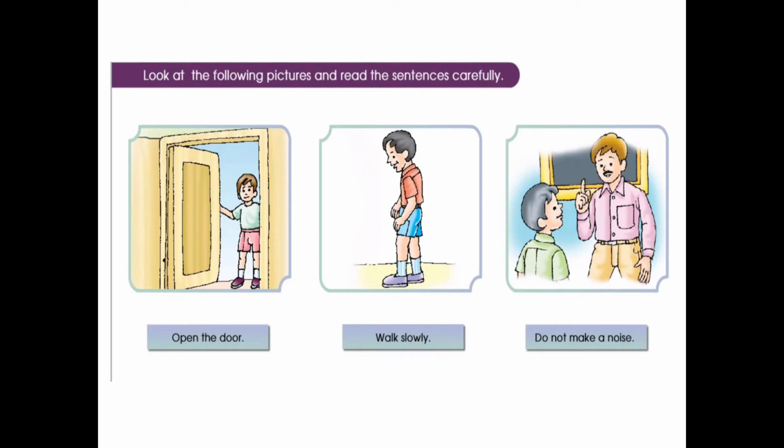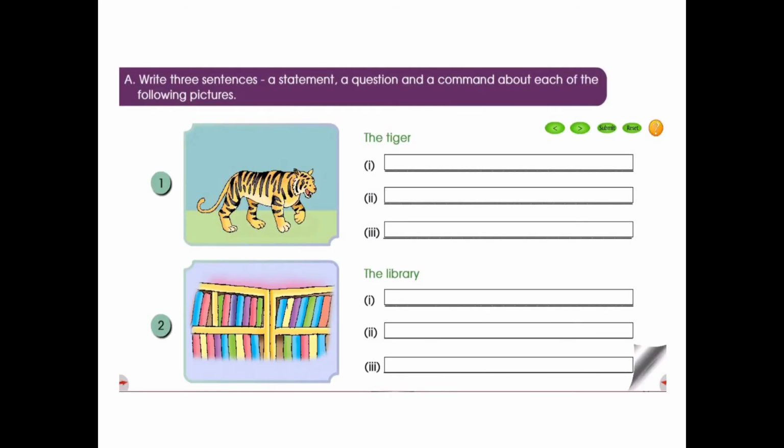It is giving an order or a request. Open the door, it's an order. Walk slowly, it's a request. Don't make the noise, it is an order. So these sentences are called commands. Now let's go to the activity part.